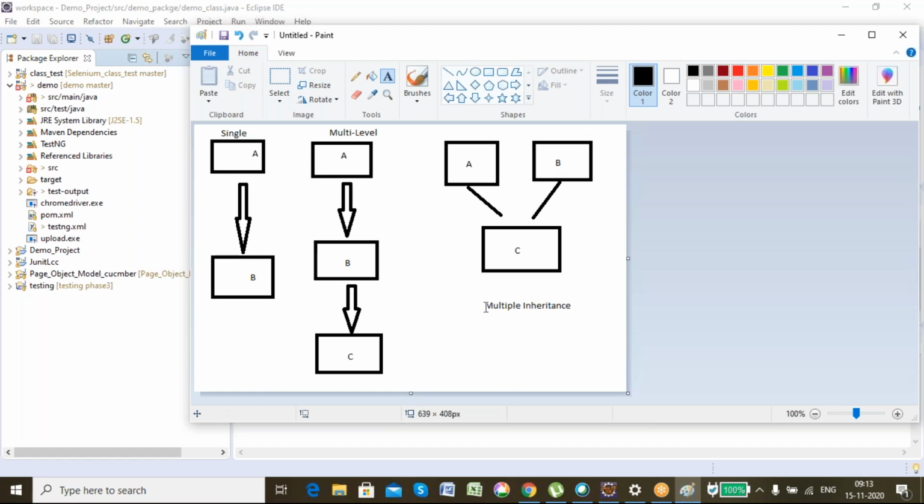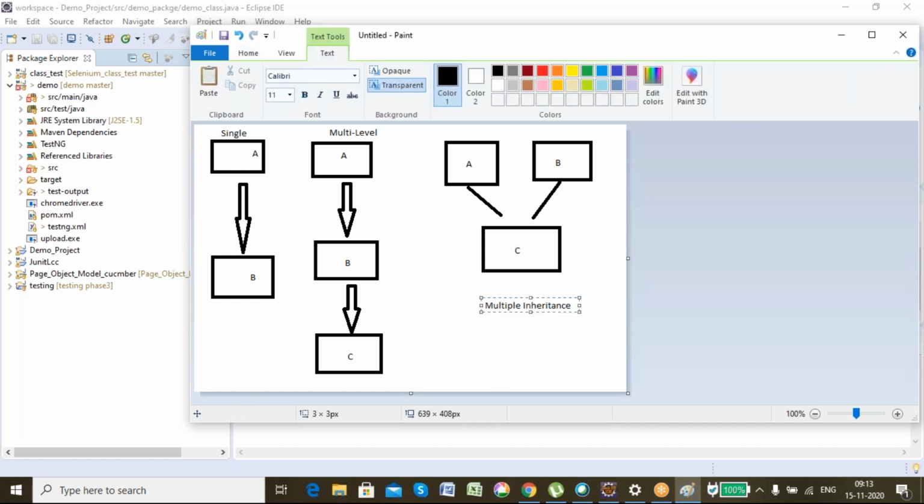But in Java, this is not permitted. Multiple inheritance in Java is not permitted. It is permitted in Python, but in Java it is not. The reason Java is designed not to permit multiple inheritance is, let's say class A has a function add and class B has a function add. If C inherits both A and B, it will get confused about whose add function to call if I call the add function using the object of C. You're getting my point, guys?